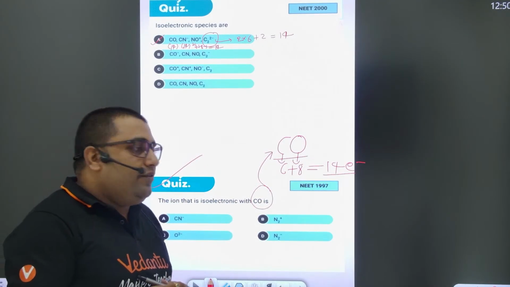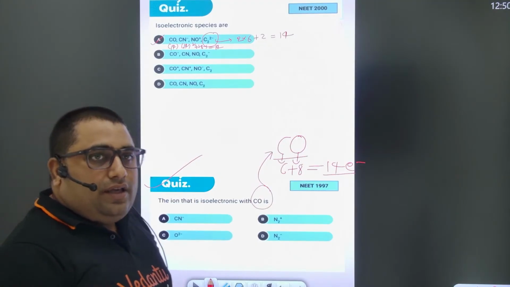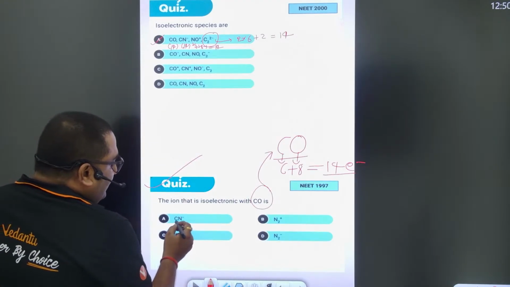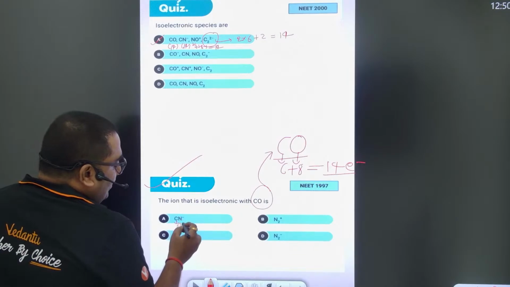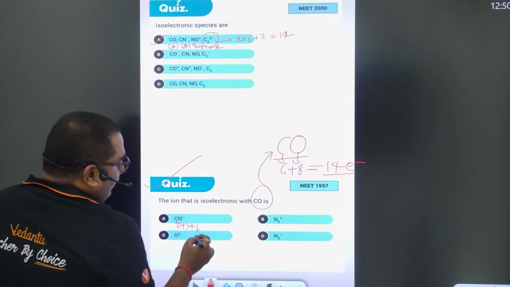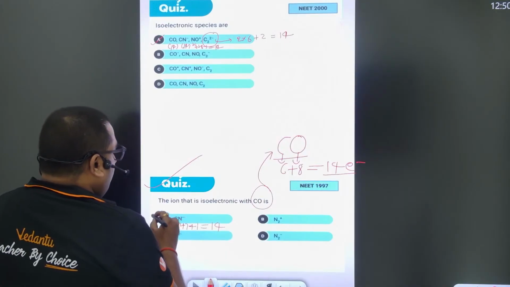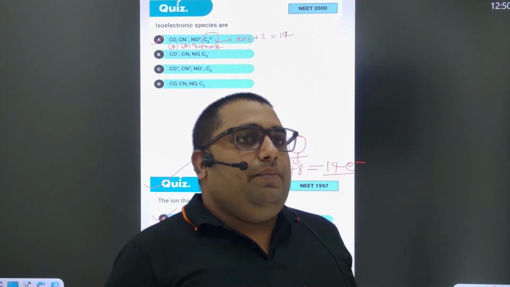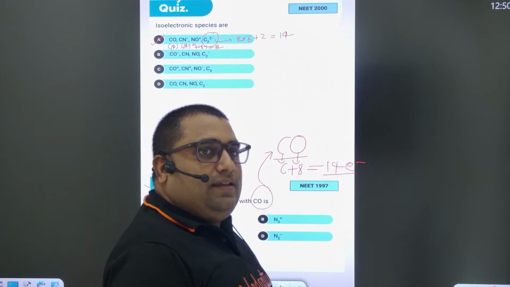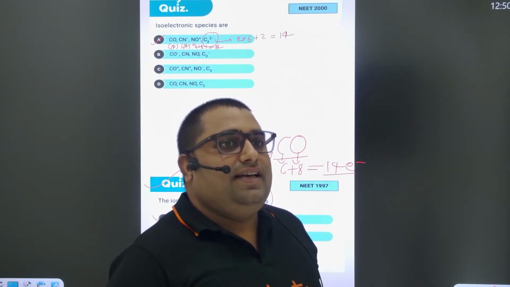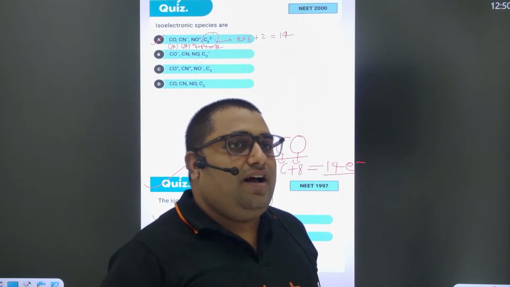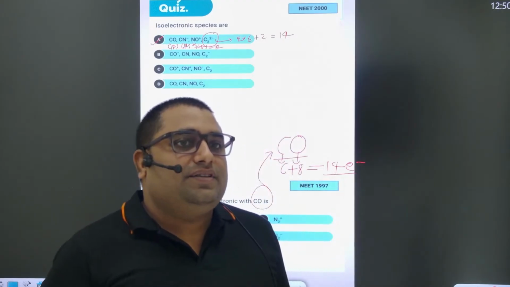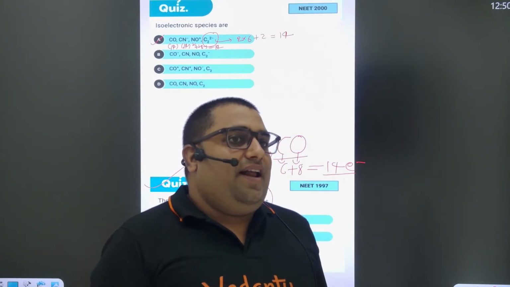So now tell. Very good, beta. Bharti beta, very good. Bharti, Ashita, very good, well done. If you check CN minus, in C this is 6, in nitrogen this is 7, and this is minus 1, this is plus 1. So there are 14 electrons in there. So option A is right. Very good, beta. Benny beta, please answer. Yes, Benny. Well done, Lakshmi beta, well done, very good. So all of you are doing very well.